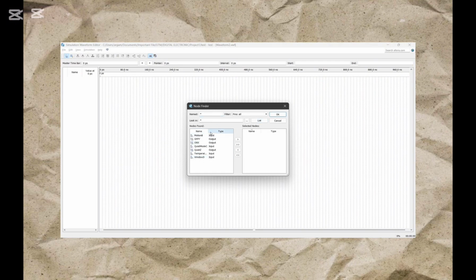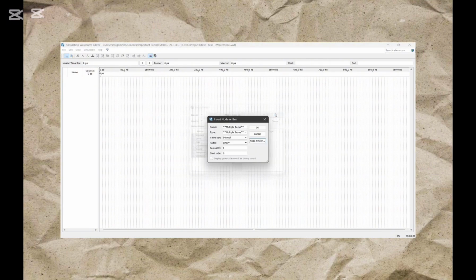Okay, so this is all your input and output for our smart air conditioner. So we need to just select all of this and then bring it to the right. So click on this double arrow and then after all of our input and output are in the selected nodes here, click on OK and then we click OK again.